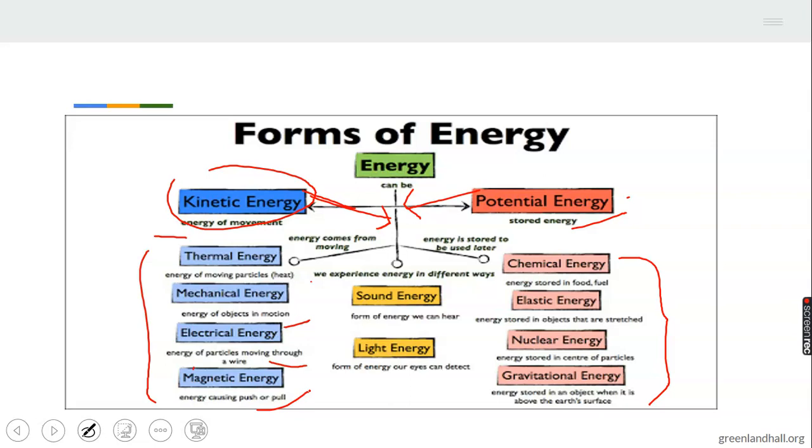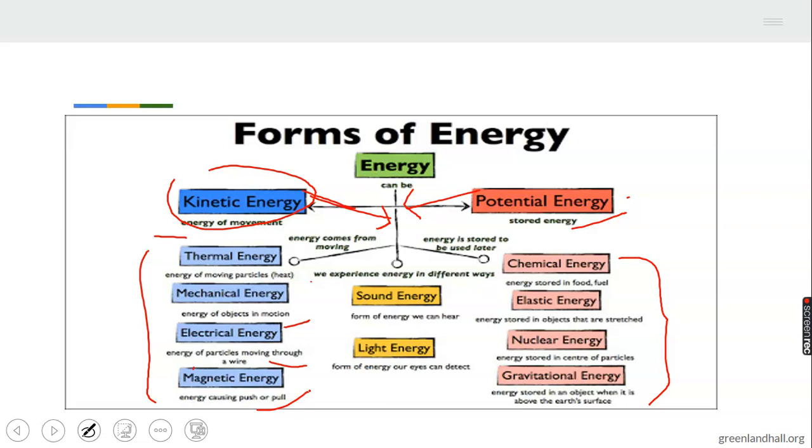How many of you have seen a magnet before? Have you seen a magnet around? A magnet attracts iron. When you put a coin very close to a magnet, or you put a spoon or fork very close to a magnet, what does it do? It attracts it. It drags that object. The magnet drags that object very close to itself. So the spoon will come closer to the magnet and attach to it. If it's a spoon or a fork or a coin, anything that is iron or steel, metal, the moment it comes close to a magnet, it drags it. That's why magnetic energy is that energy that causes push or pull.